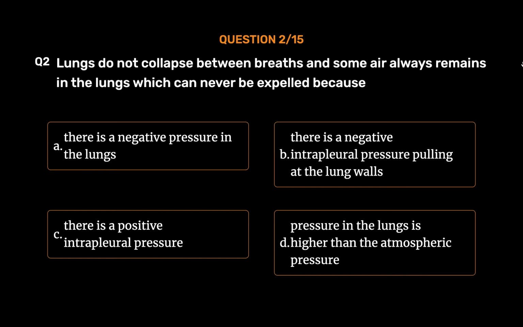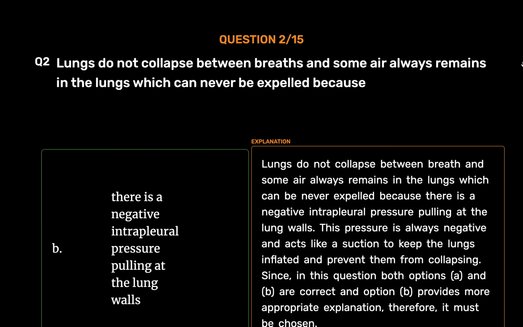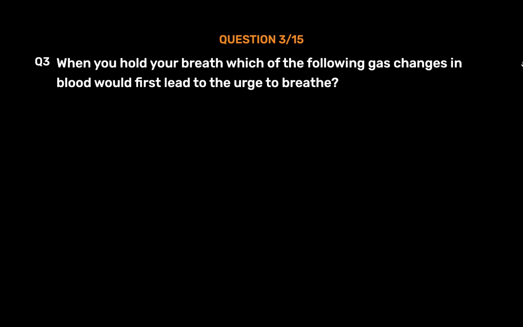The correct answer is Option B. There is a negative intrapleural pressure pulling at the lung walls. Lungs do not collapse between breaths and some air always remains in the lungs which can never be expelled because there is a negative intrapleural pressure pulling at the lung walls. This pressure is always negative and acts like a suction to keep the lungs inflated and prevent them from collapsing. Since in this question both options A and B are correct and option B provides more appropriate explanation, therefore, it must be chosen.